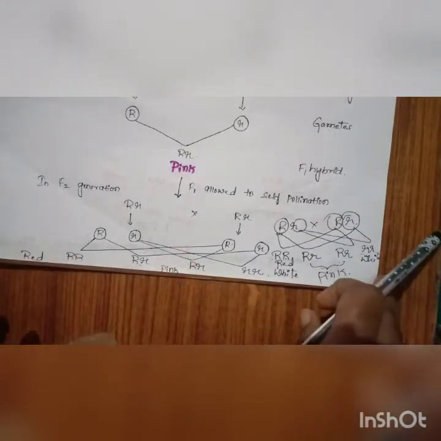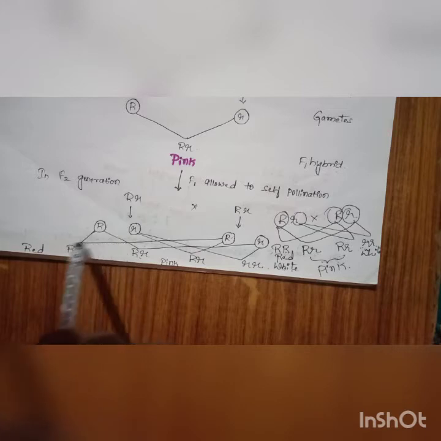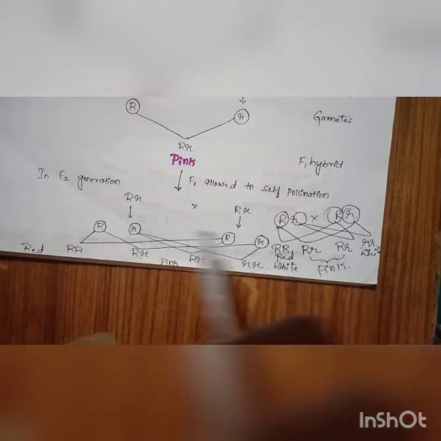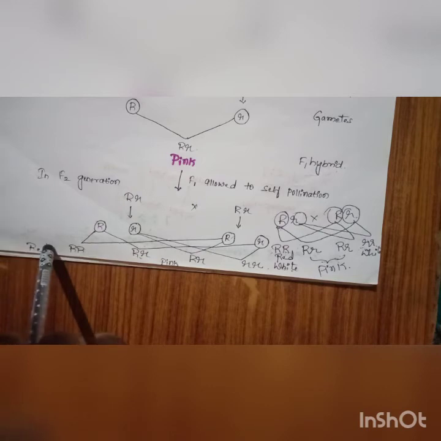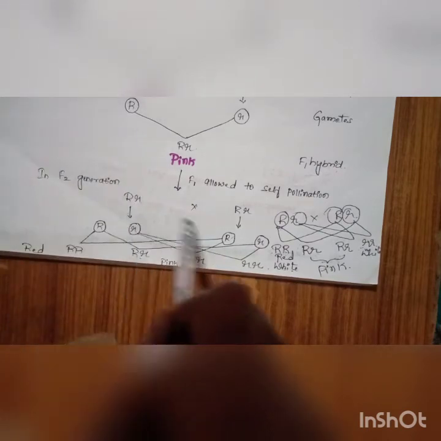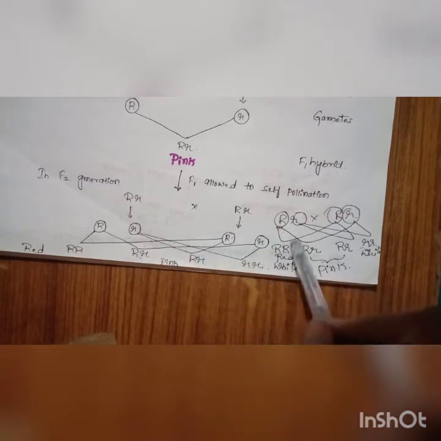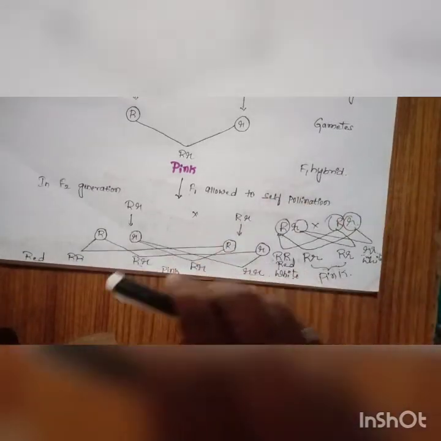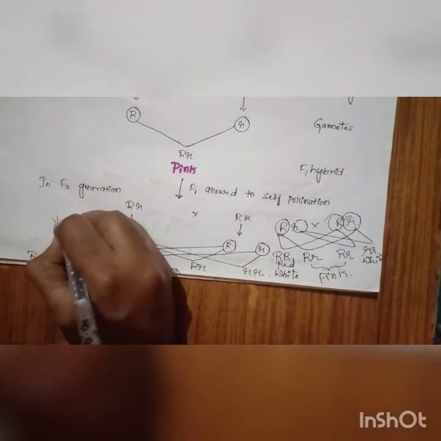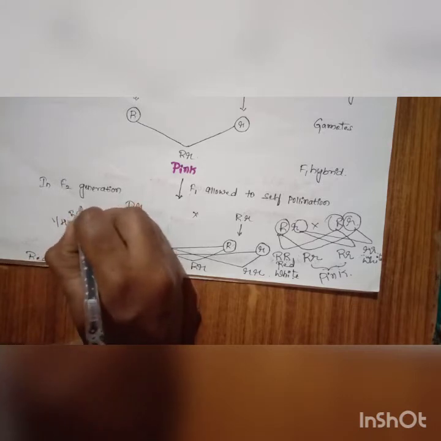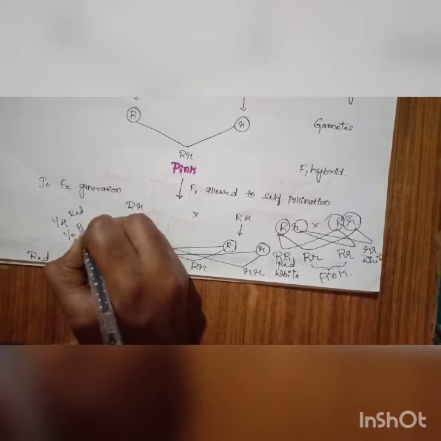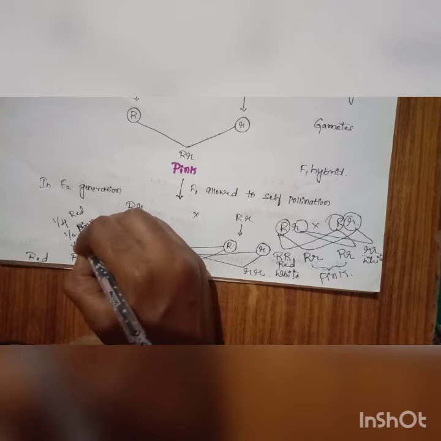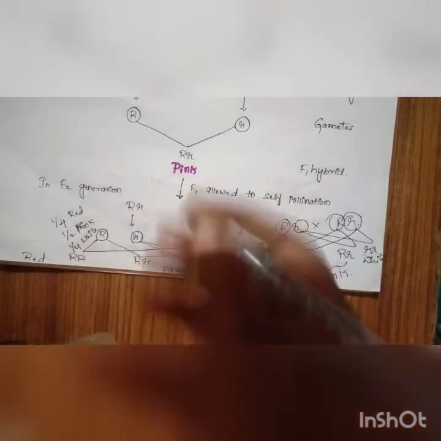When F1 is self-pollinated, the F2 progenies will be like the following. Among 4 plants, one will show red colored flower, 2 will show pink colored flower, and 1 will show white colored flower. That means 1/4 are red petaled flowers, 1/2 are pink colored flowers, and another 1/4 are again white colored flowers.